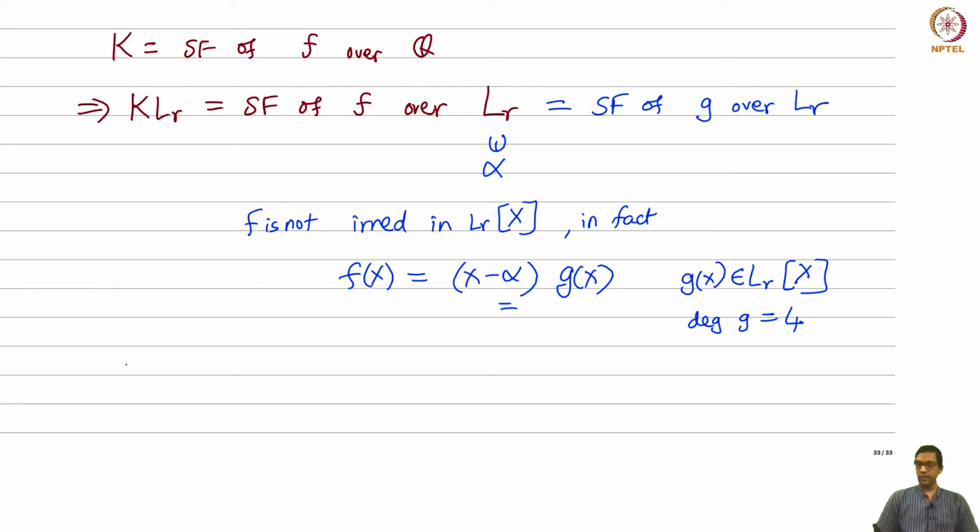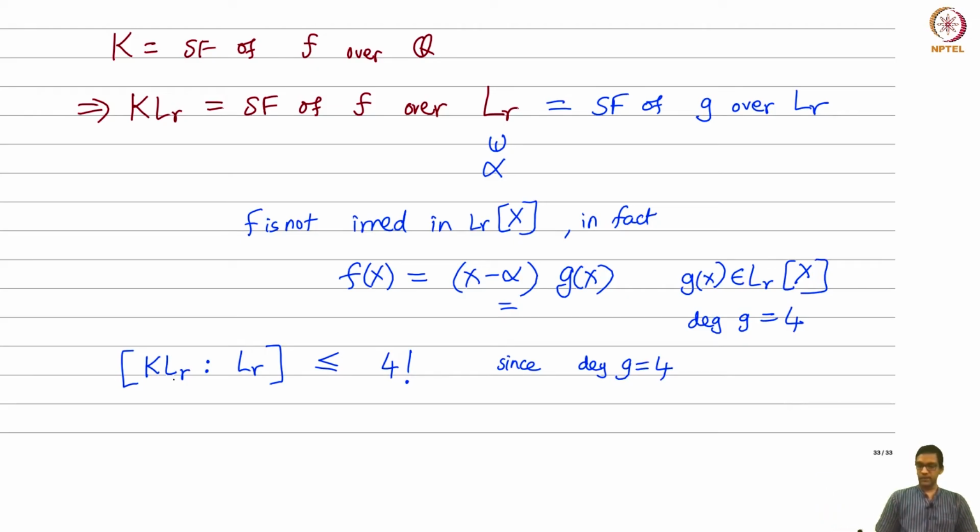Okay, why? Because recall, we know something. The splitting field of the polynomial g over the base field, this extension has degree which is at most the degree of the polynomial factorial. Since the degree of g is 4, the splitting field of g can be at most 4 factorial degree over LR.